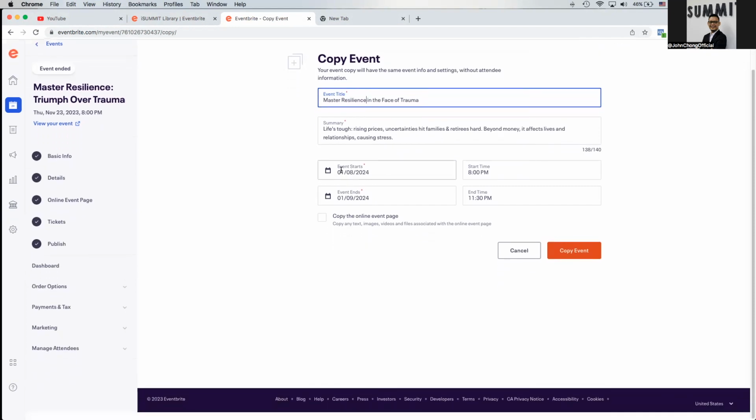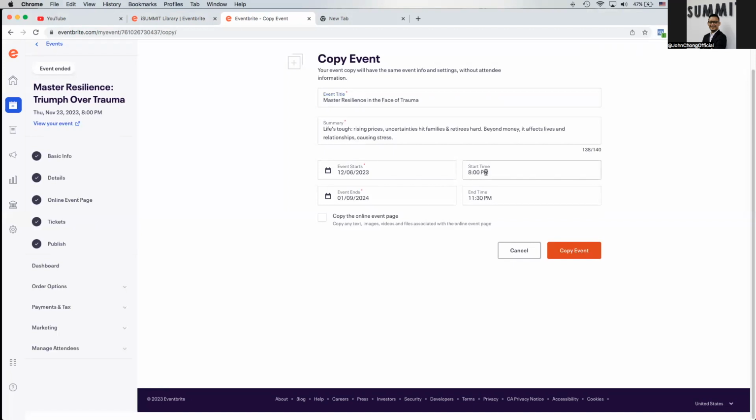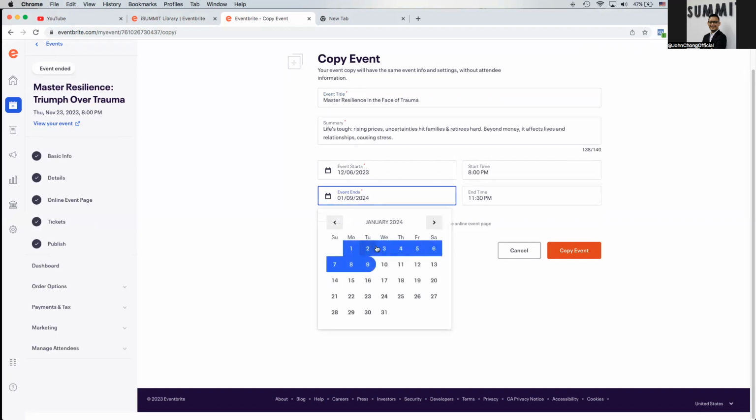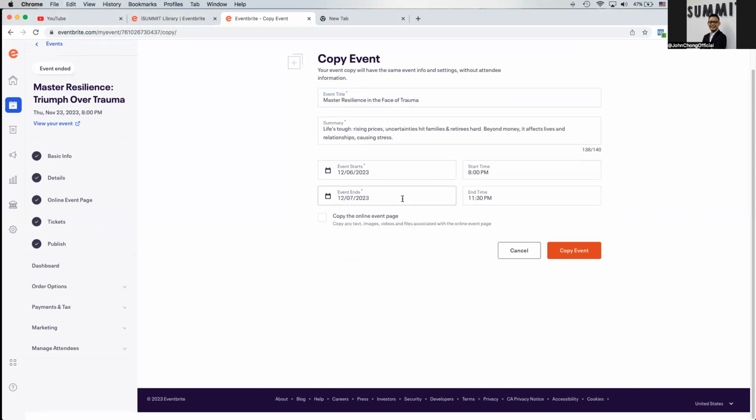For the event start, instead of the 8th of January 2024, I'm going to include the latest dates that we have, which is December 6th and 7th. December 6th, just click over here, starting from 8 p.m., ending on the 7th of December by 11 p.m. All right.